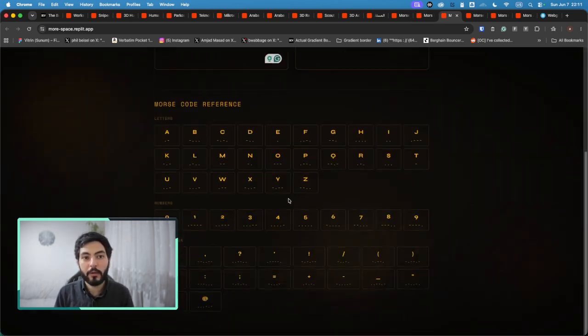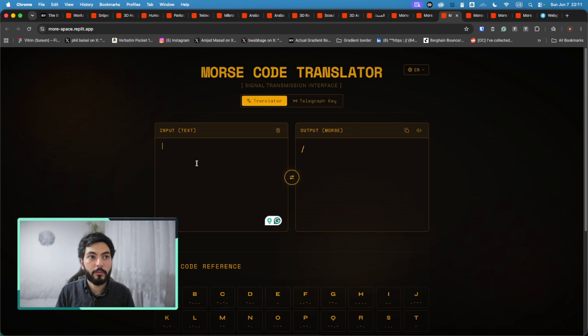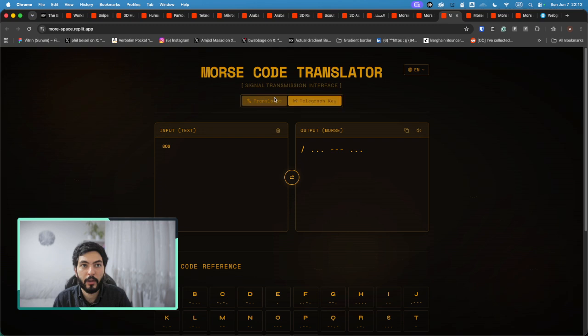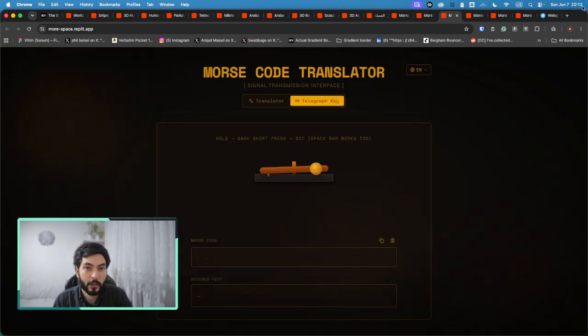Here we have another one for Morse code. So you have the input, then you have the output. Okay, here it's creative. I think they made a kind of clicker for Morse code, so you can have that, which is super nice. I think the design of this could be improved and have something more real.